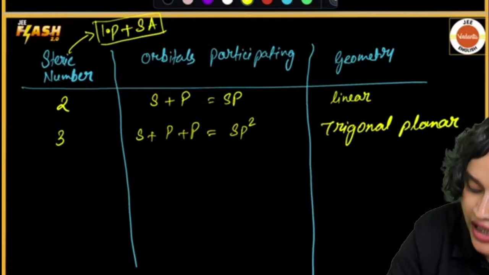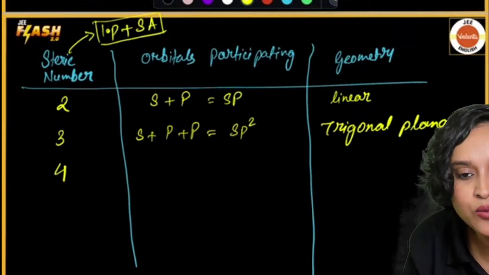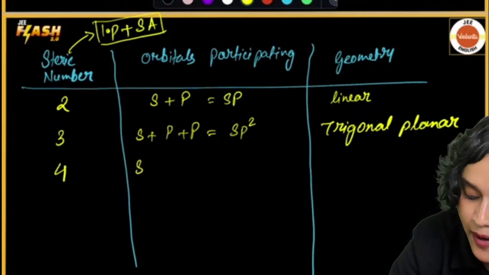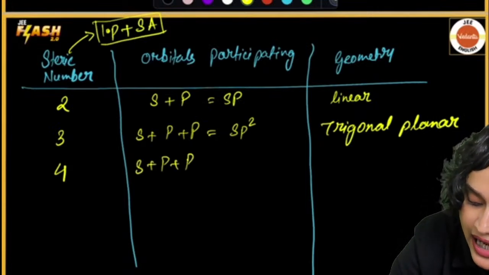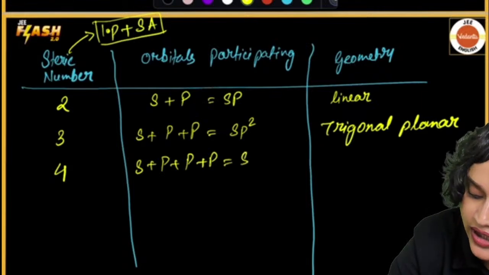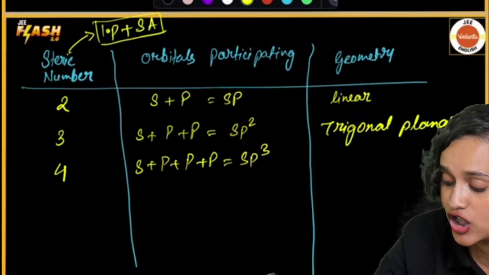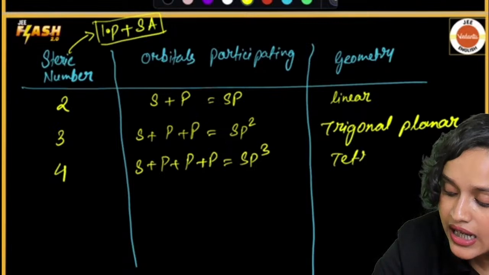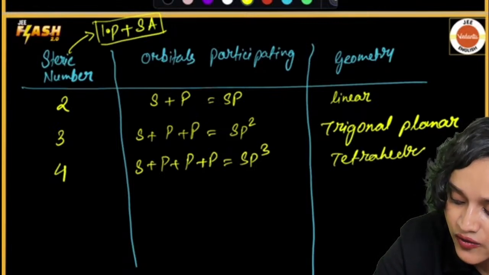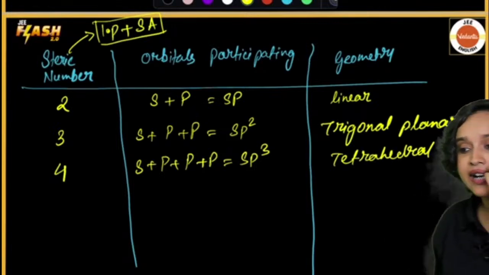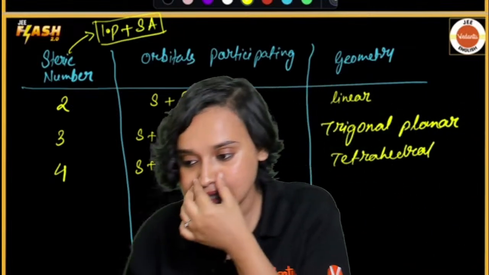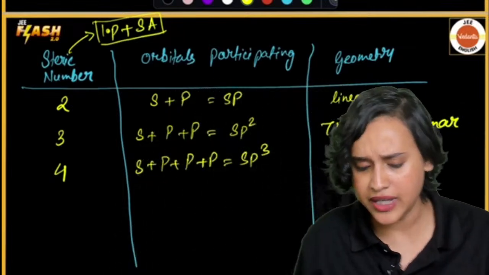Very good. If our steric number is 4, then we will have 1s plus 3p orbitals. Hence, we will get sp3 hybridization, and this will be tetrahedral. Right, everybody? Great, amazing. Now, if we